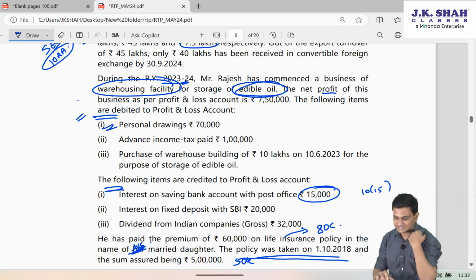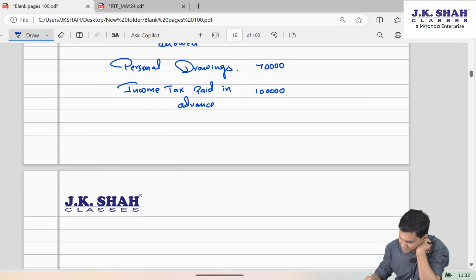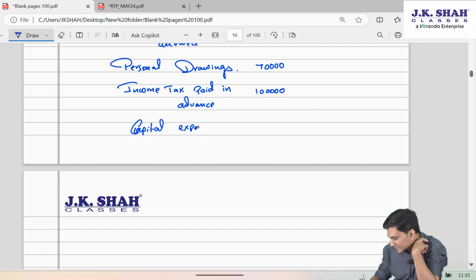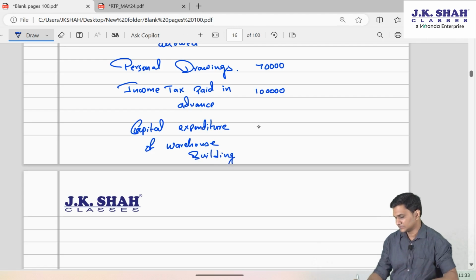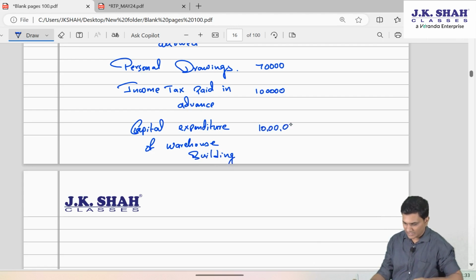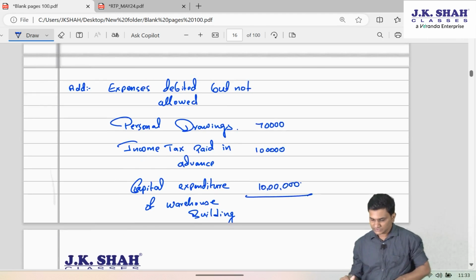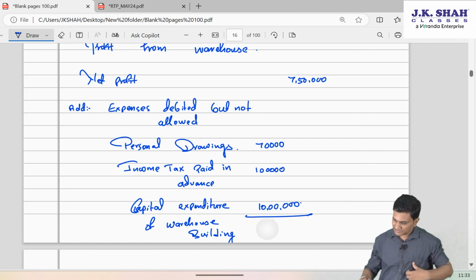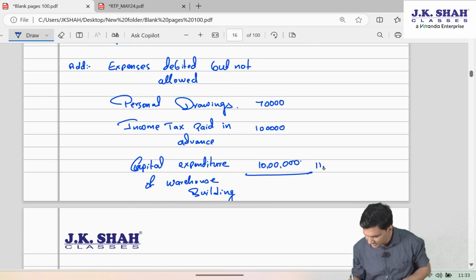Since he has debited it, we will add back the capital expenditure of warehouse building. So 10 lakhs will be added. So on that 750 we will add 10 plus 1, 11 lakhs 70,000,